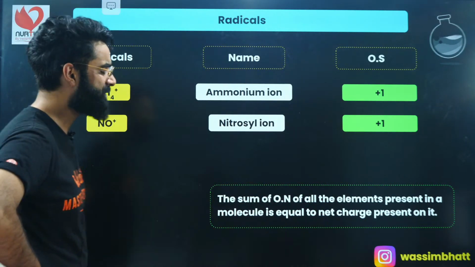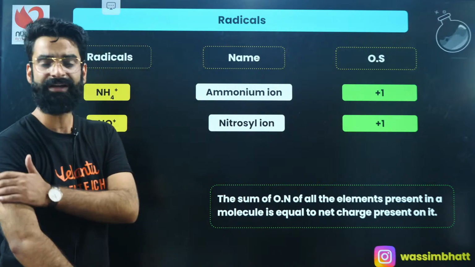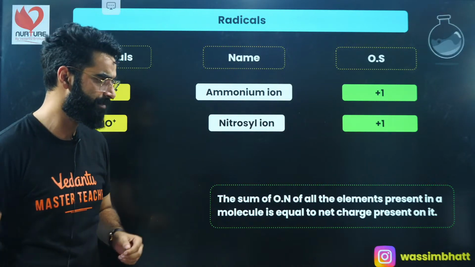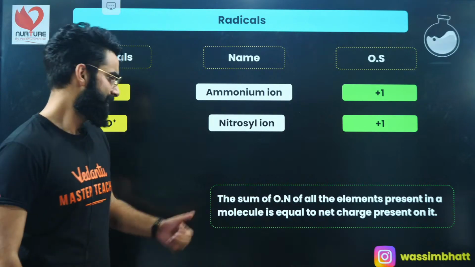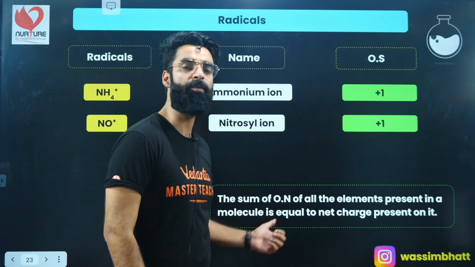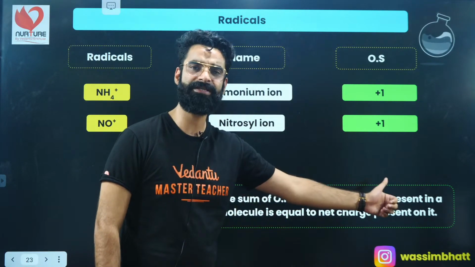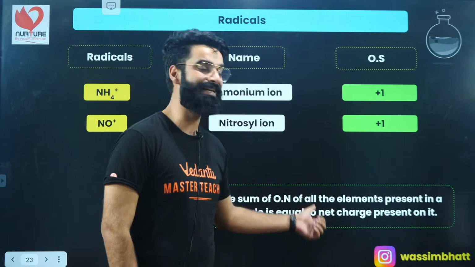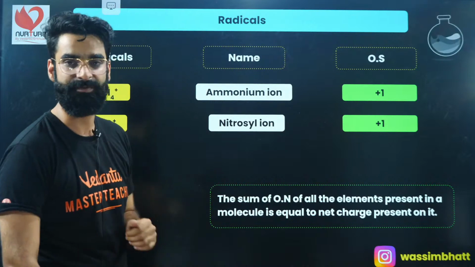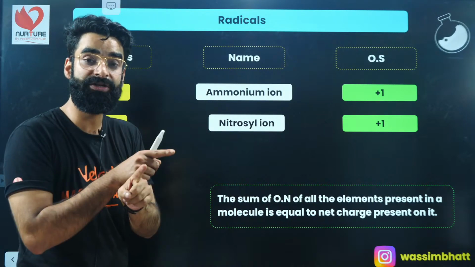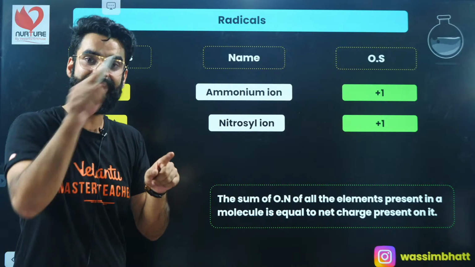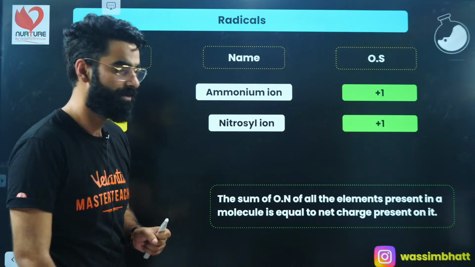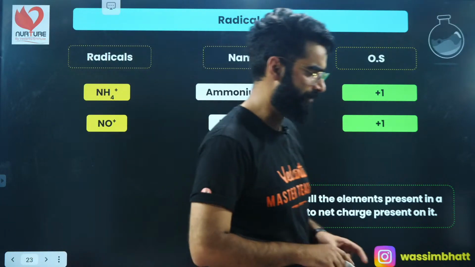Now, people, the important statement which I want you guys to note and use properly. What is that important statement? The sum of oxidation states of all the elements present in a molecule is equal to the net charge present on it, right? The sum of the oxidation states of different elements present in the molecule is equal to the net charge present on the molecule, right? How do we understand this? What all things can we depict from this?